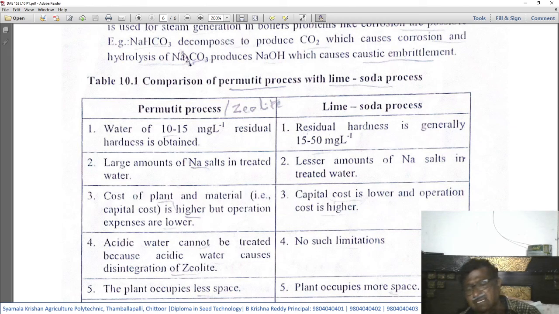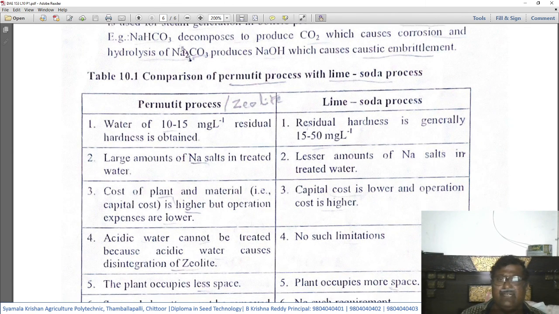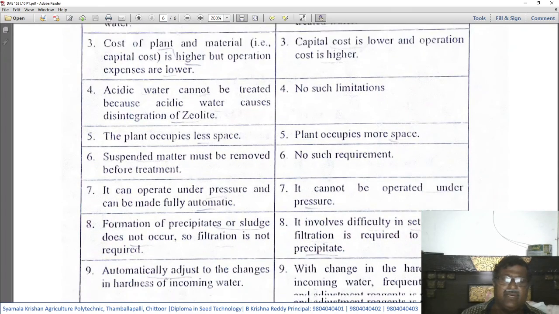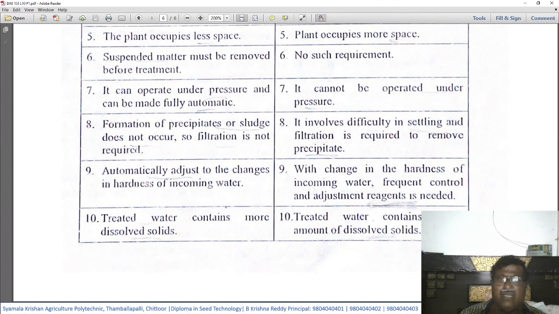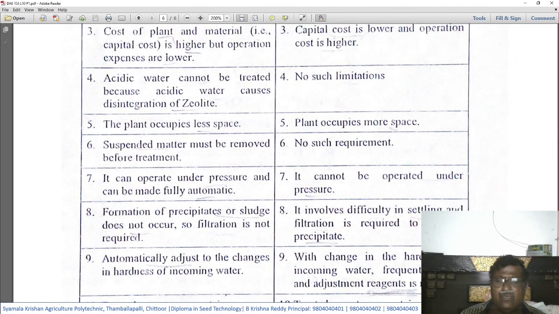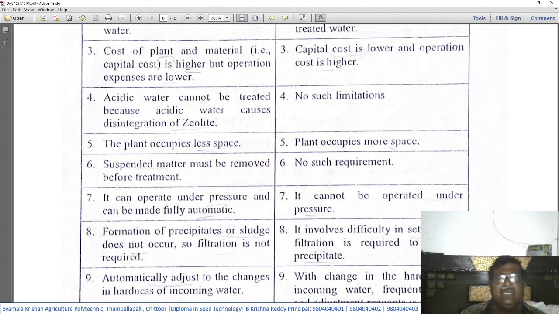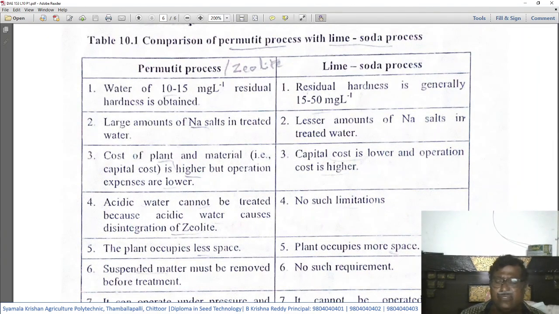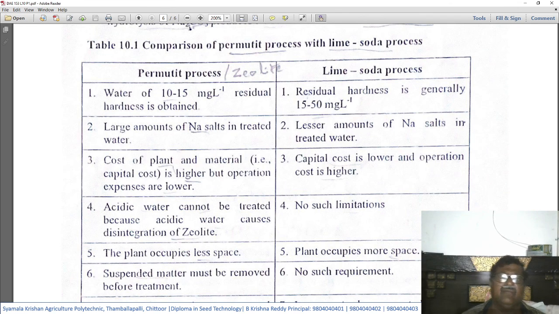That means the differences between the lime soda process and the zeolite process are given in a tabular form. Very important. The entire thing we studied up to now is kept in this table in a very concise way. Students should study this and remember it from the examination point of view.